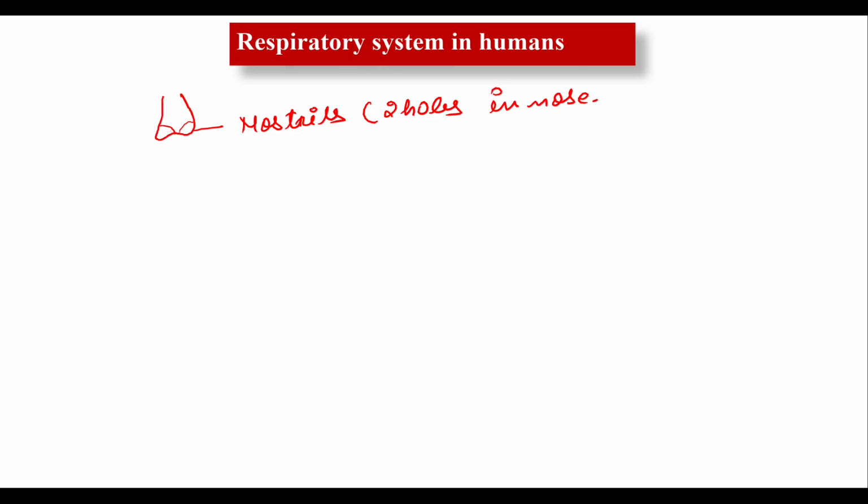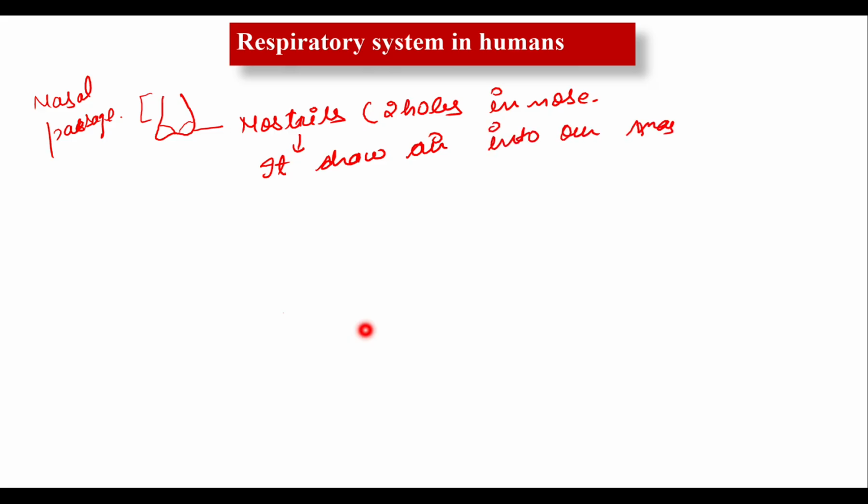There is a passage present in the nose behind the nostril. This passage is known as the nasal passage. The air for respiration is drawn into our body through the nostrils. So what is the function of the nostril? It draws or takes the air into our nasal passage. Is it clear? This air then goes into the nasal passage present in the nose.